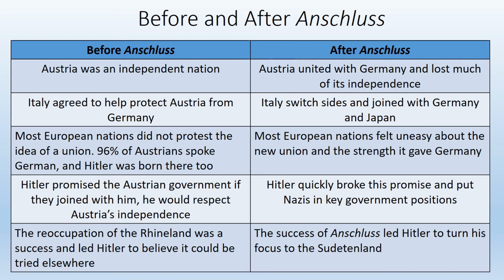Most European nations didn't protest the idea of a union because 96% of Austrians spoke German, and Hitler was even born there. But after Anschluss, most European nations feel uneasy about the new strength that Germany now has. Before Anschluss, Hitler promised the Austrian government that if they join him, he would respect their independence. But after Anschluss, he immediately broke that promise and started putting Nazis into key government positions.